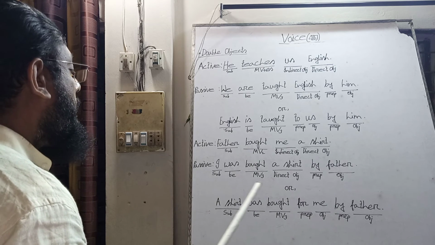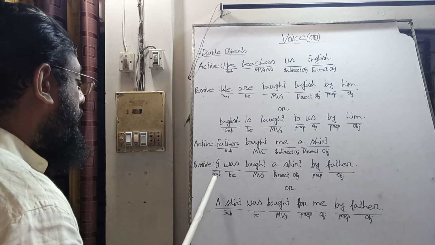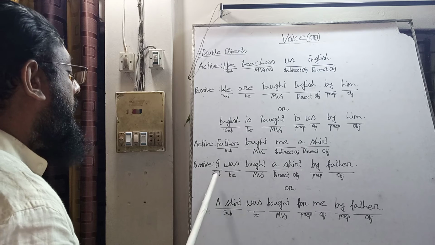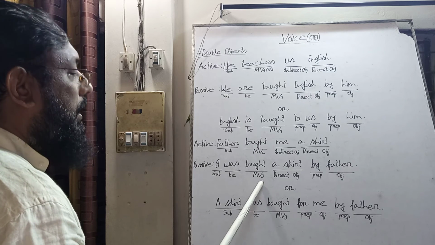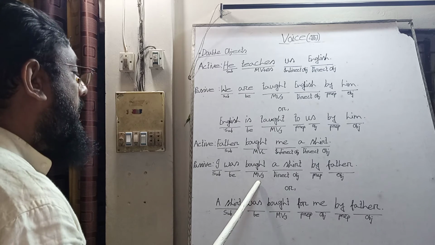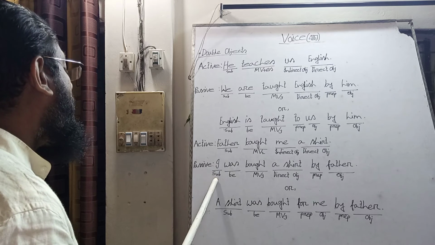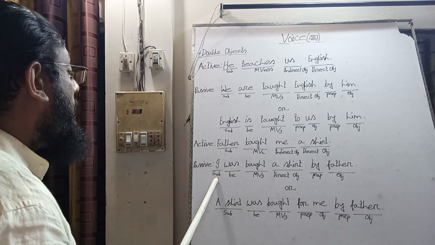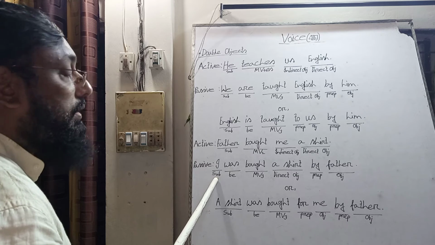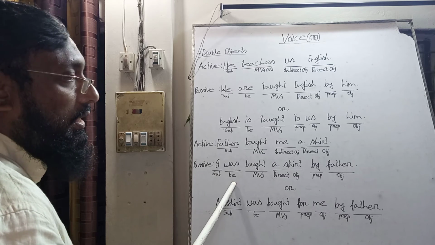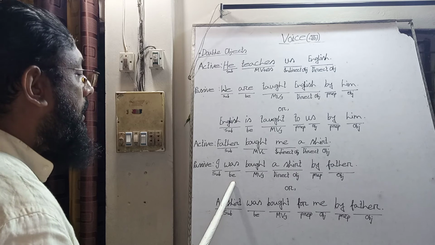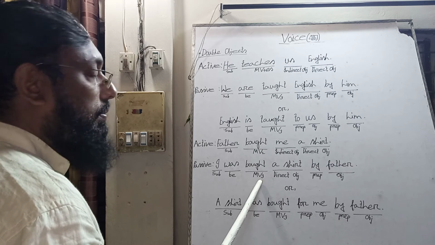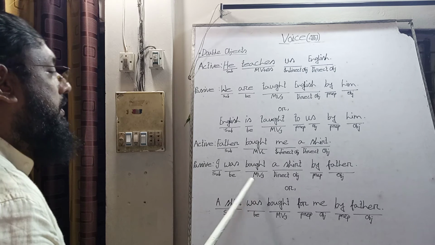Please look at the board. We know "I" is the subject here, and "I was bought." I cannot do the action of buying, so "I" is not the original subject here. It was the object in the active voice, and it is the subject of passive voice. After the subject there is an auxiliary verb or verbs, and then the past participle form of the main verb, so it is passive voice.